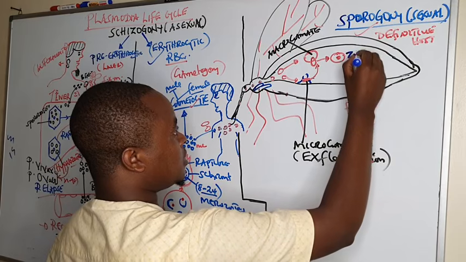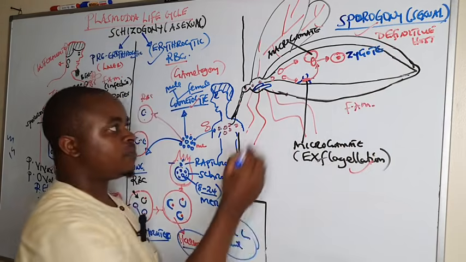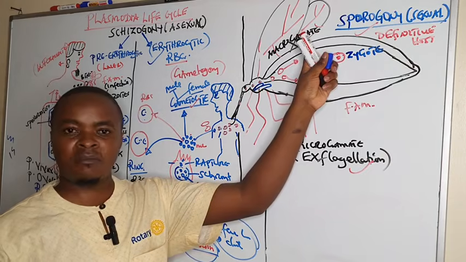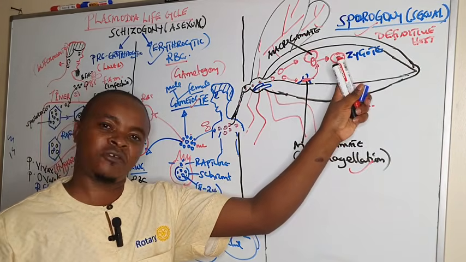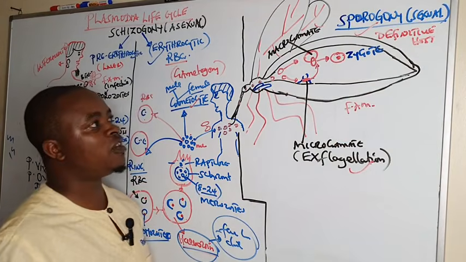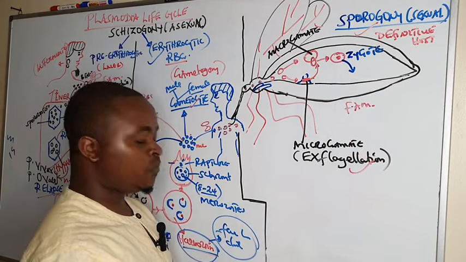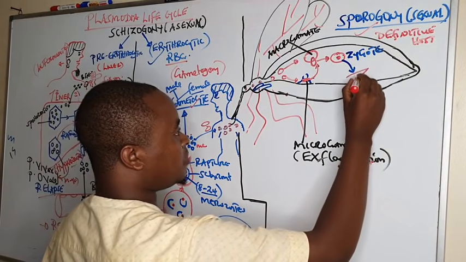So this is the zygote which has been formed after the motile male microgamete fuses with the female macrogamete. And once this zygote is formed within the gut of the female Anopheles mosquito, it is transformed into a motile vermicule. And this motile vermicule,